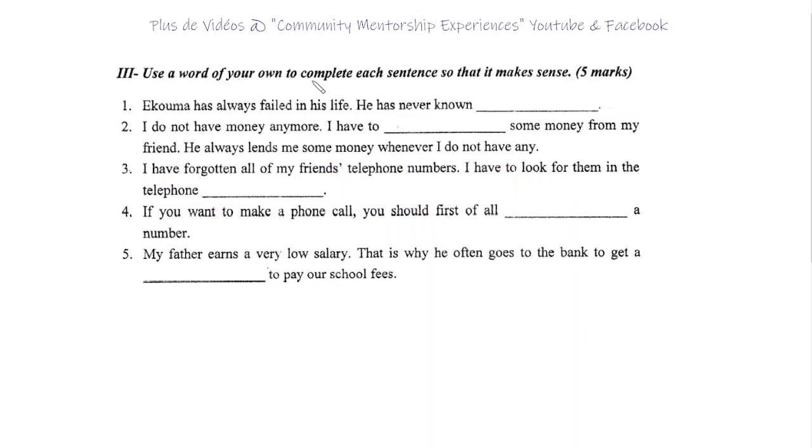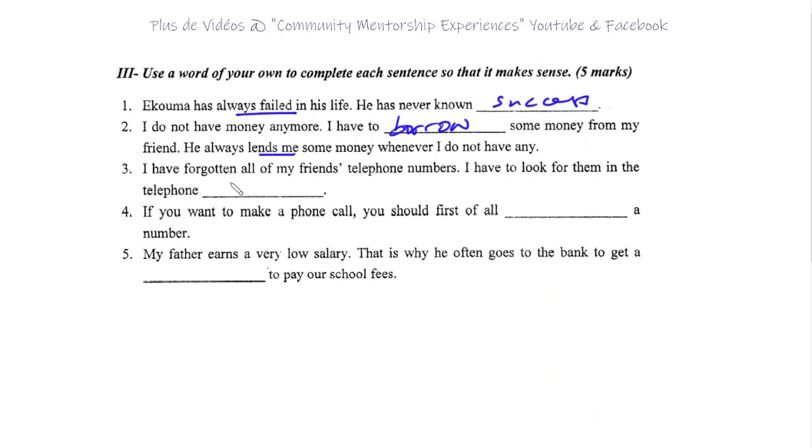Use a word of your own to complete each sentence so that it makes sense. All right. 1. Ekuma has always failed in his life. He has never known, always failed, so never known success. I do not have money anymore. I have some money from my friend. He always lends me some money whenever I do not have any, so I have to borrow. I have to borrow some money.